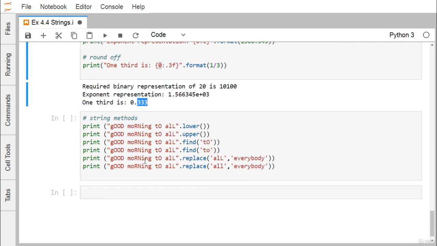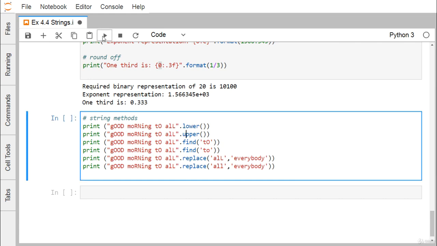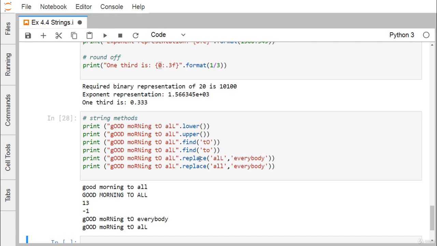We have this particular string, and we have the string methods: lower, upper, find, and replace. In case of lower, all the string characters will be converted to lowercase. In case of upper, all the string characters will be converted to uppercase irrespective of the initial case here.